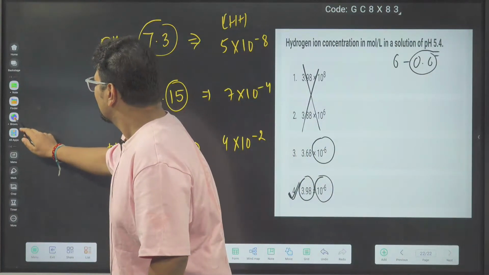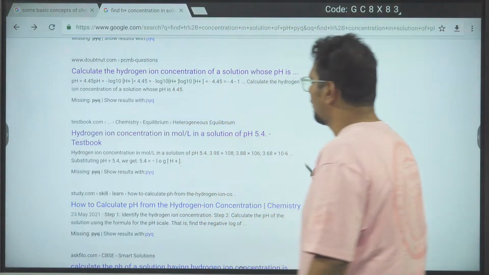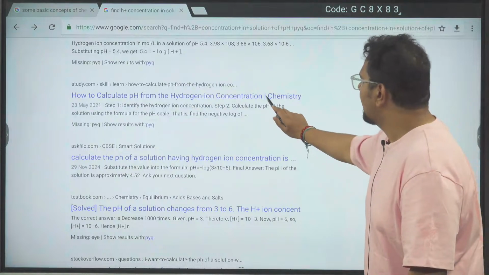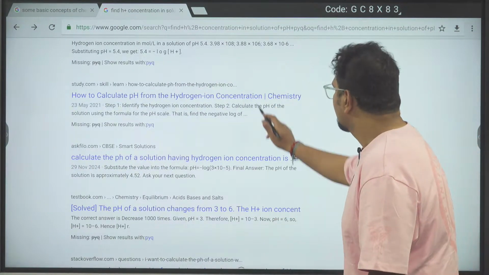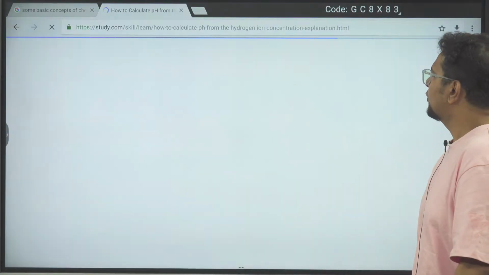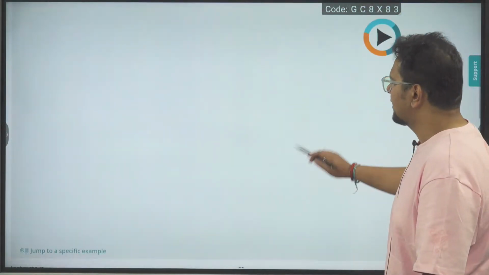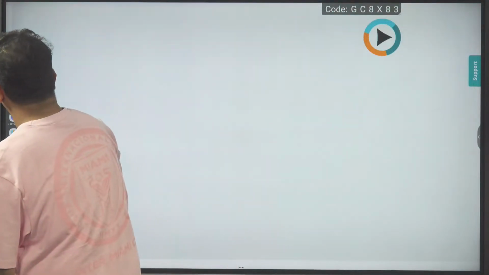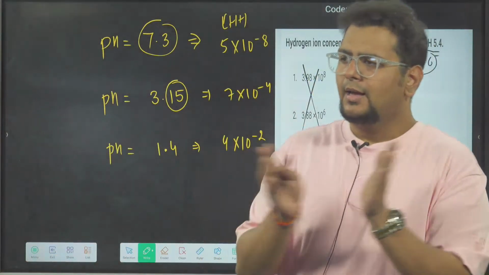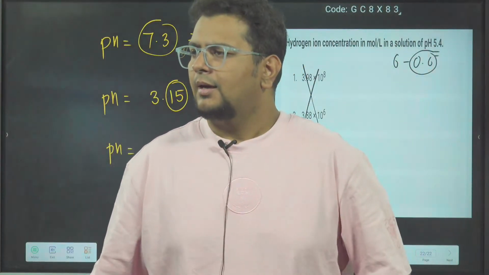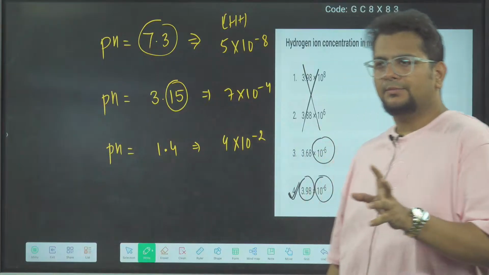You can search a little more. You also have internet with you. Don't trust the answer of Google. Questions you can search from Google, but never trust the answer of Google. Clear, bhai? But questions you can search if you want. Find the H plus concentration, pH is given to you, etc. And don't trust the method also. Method also they will give you very lengthy, bookish method, which will not work. Done, bhai?